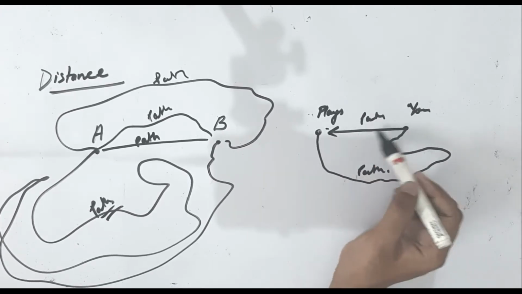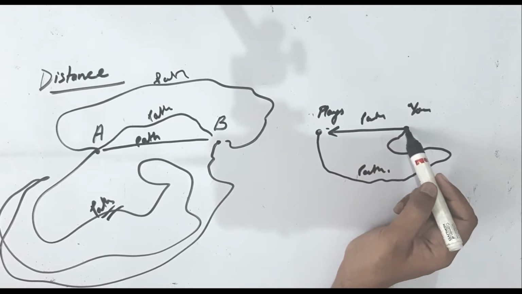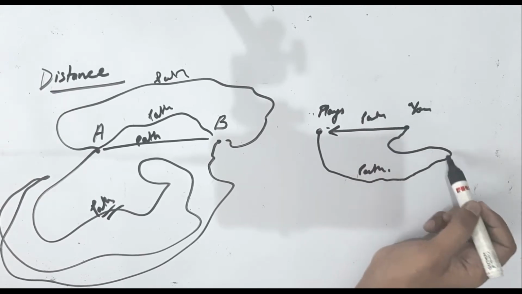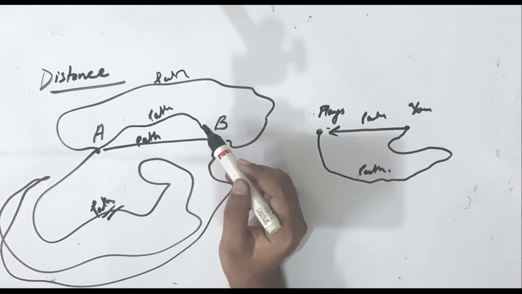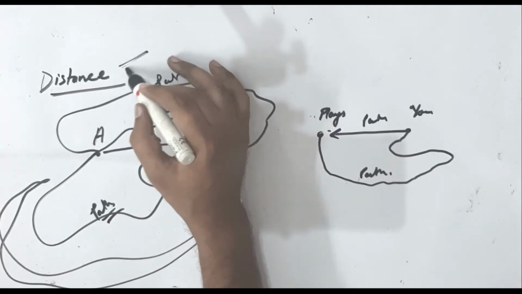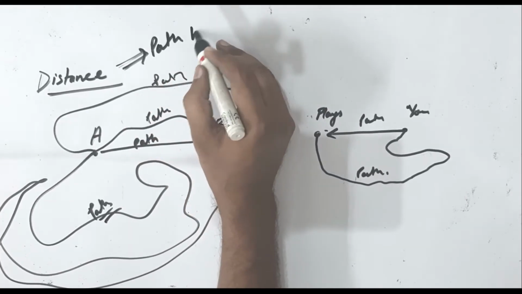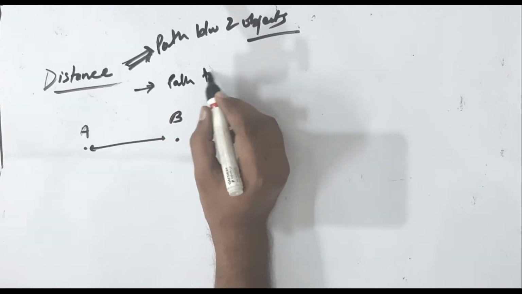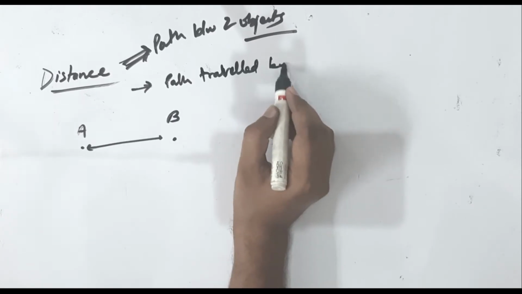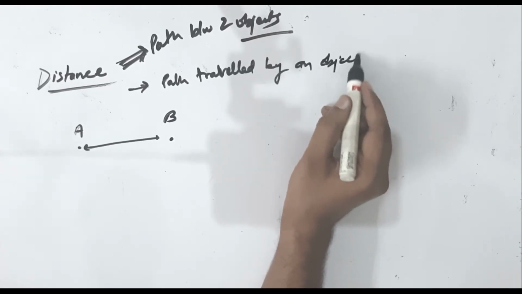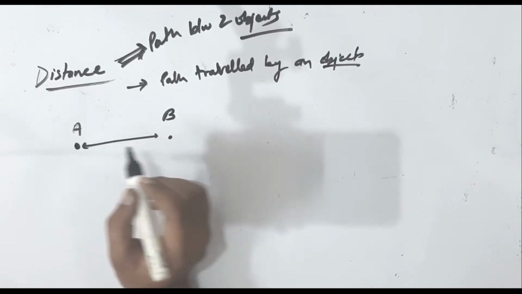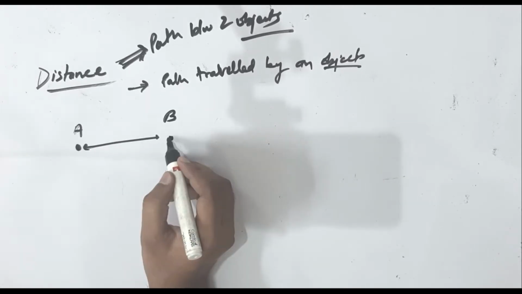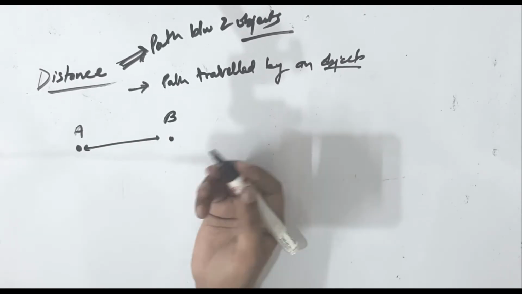distance. The path that you choose from one object to another is distance. Either you choose this one, or this one, or this one. These all are different paths. So what is distance? Distance is the path between two objects. Distance is the path traveled by an object. So if an object goes from here to here, whatever path it took, that path is known as distance. It can go directly, it can go from here, or wherever it wants.